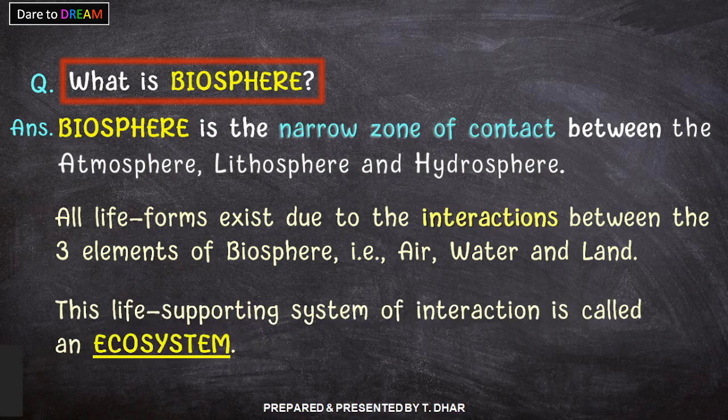Then the next point is this life supporting system of interaction is called ecosystem. So this life supporting system of the biosphere, this whole system of interaction between the living beings and the non-living beings, is called an ecosystem.